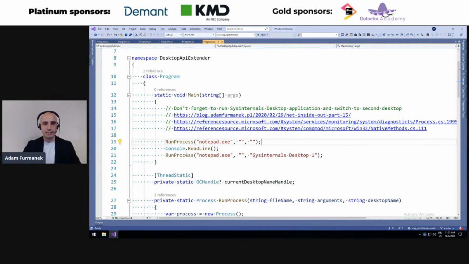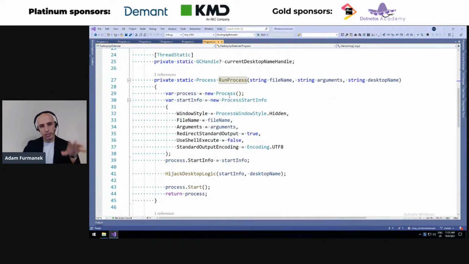The thing is, if we try running this process the regular way, meaning we create an instance of ProcessStartInfo, etc., there is no way for us to provide a desktop name using the .NET API, because the desktop name is always zeroed out, so the application starts at the same desktop. How can we do that? How can we override this thingy?